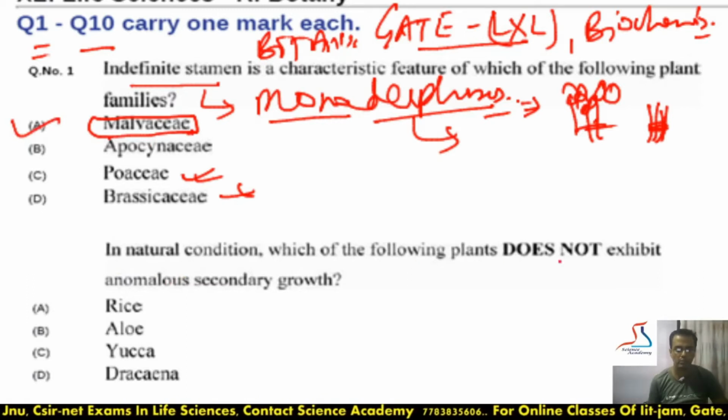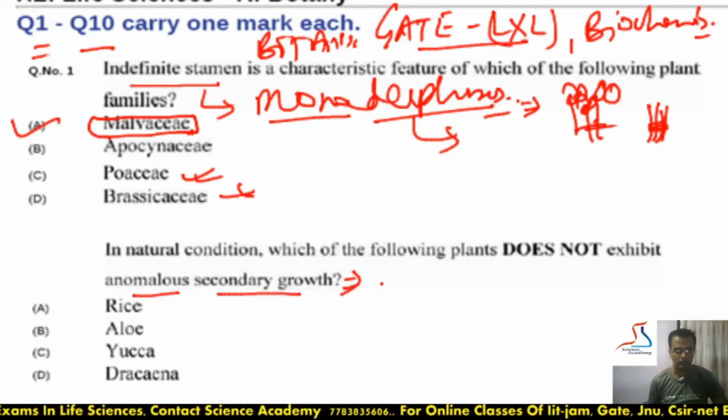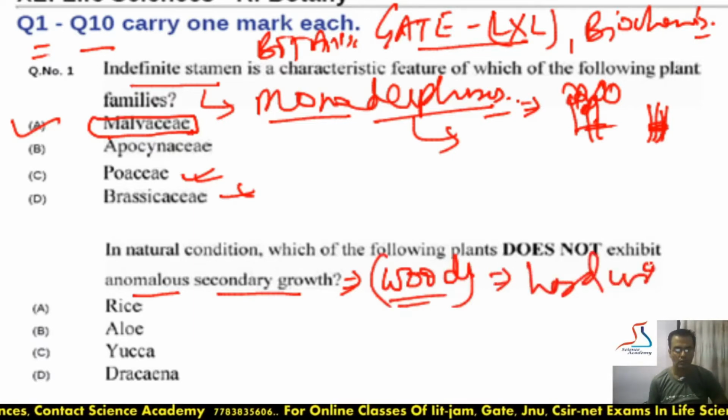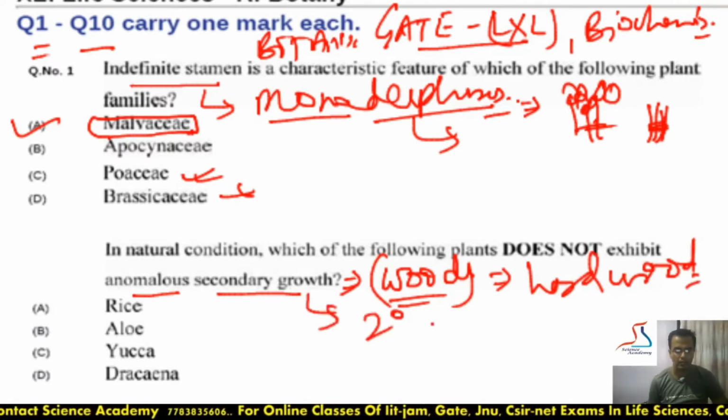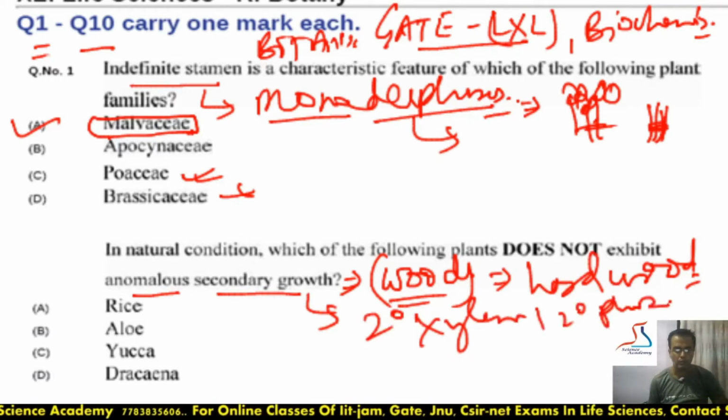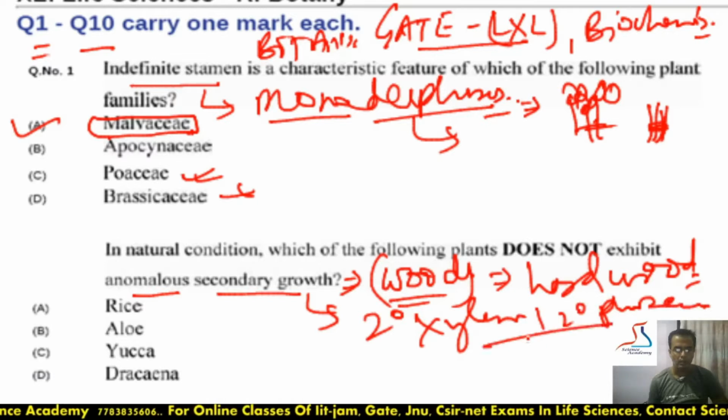Moving to the next question, question number 2. In natural condition, which of the following plants does not exhibit anomalous secondary growth? Anomalous secondary growth means growth of secondary xylem and secondary phloem, which leads to the formation of wood. So those plants which have hard wood have secondary growth that leads to the formation of secondary xylem and secondary phloem from the cambium ring.